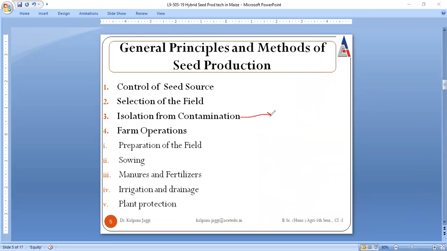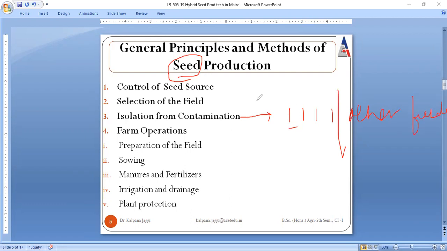Isolation from contamination means, see, when we are maintaining the proper isolation distance in the field, then obviously the chances of contamination are very less. So whatever seed crop is to be grown must be grown in proper isolation. Proper isolation is given, very first, by taking care of the other fields.